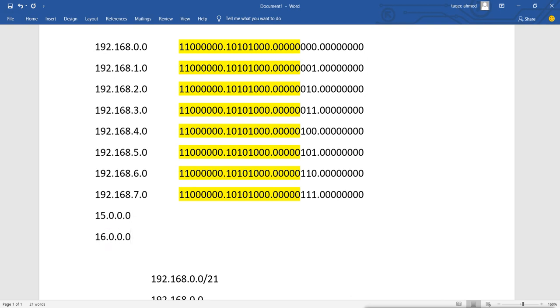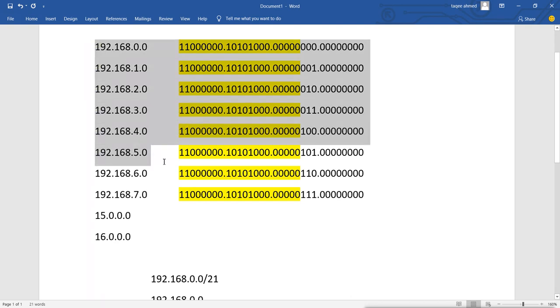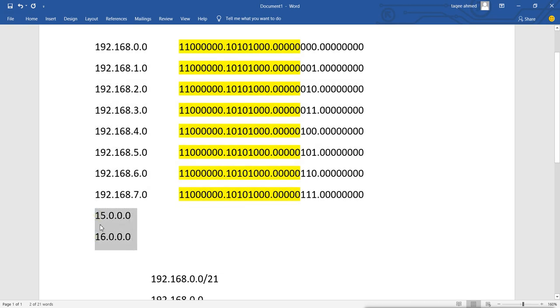Now in this case I will not be able to do the summarization, because I can summarize only when these networks look equal and have some common bits. If these 2 networks have only 8 bits in common, or none at all, then it becomes difficult to do the route summarization.